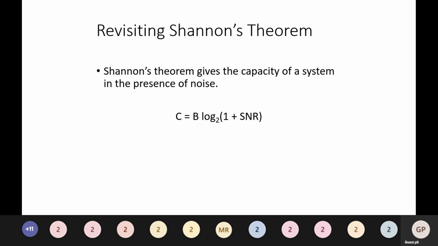SNR is a number: signal power divided by noise power is SNR.